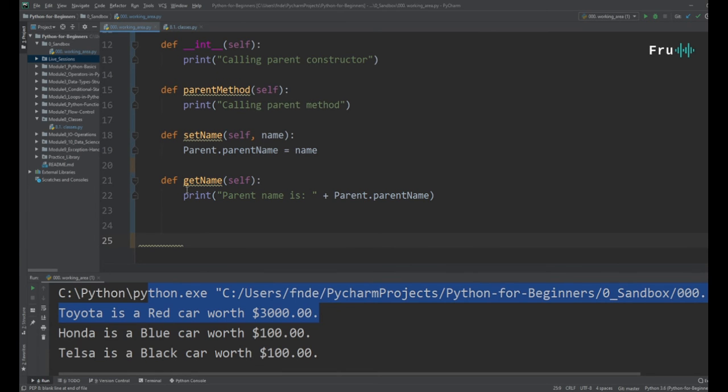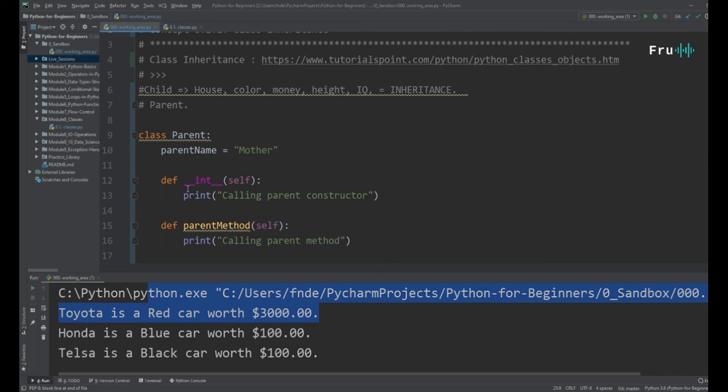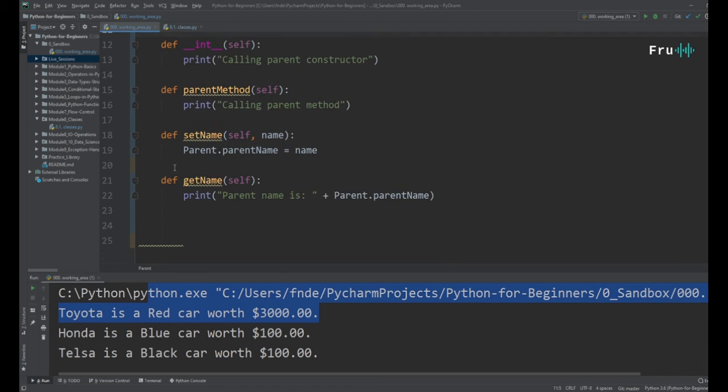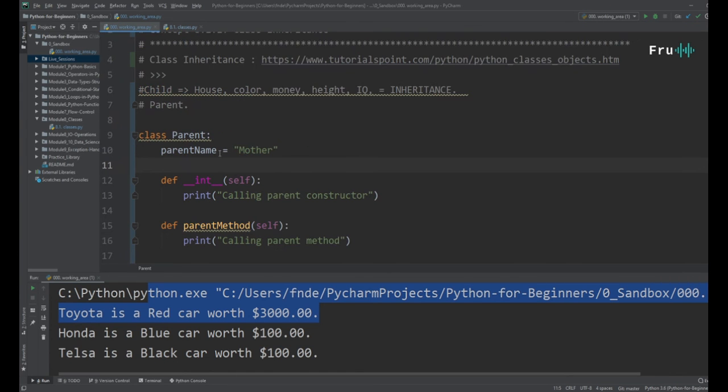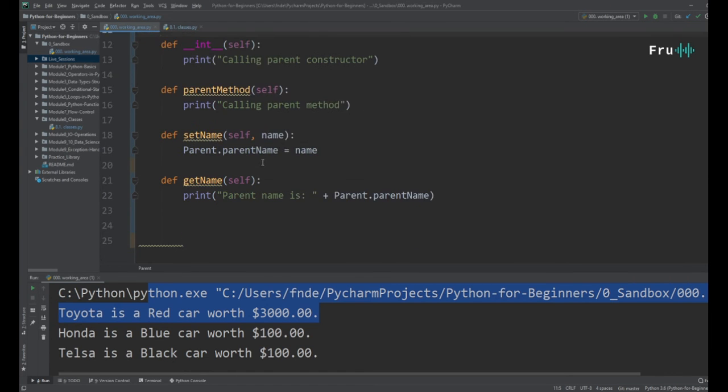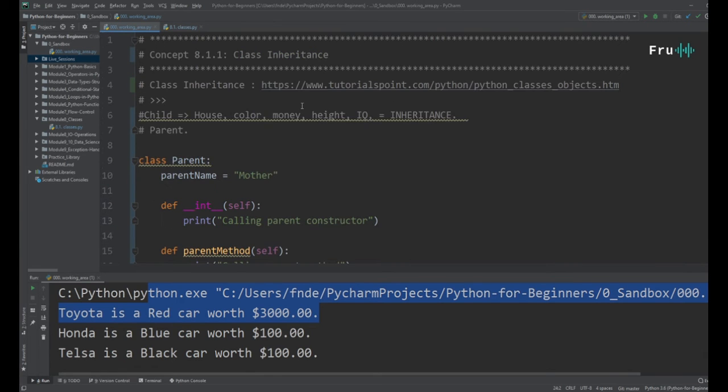All right, guys. So this is our parent class. We've seen how to create classes, and we've simply created one for a parent. This class has just one attribute, which is called the parent name, and we've seen how to set the name and how to get the name of that. Now let's talk about inheritance, which is what we're talking about here.